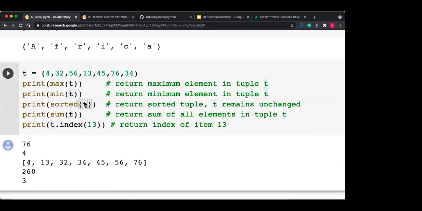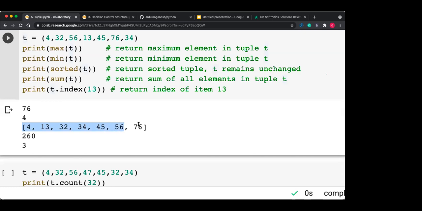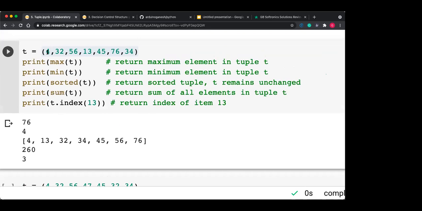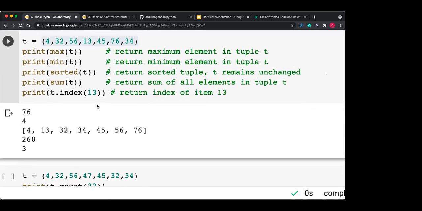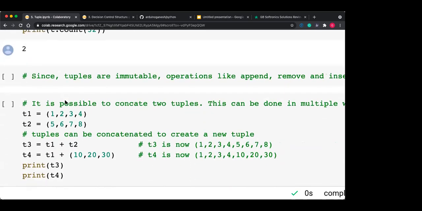You can see here, the sorted function will always give the output in terms of a list. So here this is the sorted tuple, but in terms of a list. Sum of T will return the sum of all the items. Index function will return the index. Actually, some or most of the functions are similar for list and tuple. Count: how many 32s are there, it will return the count. Okay.